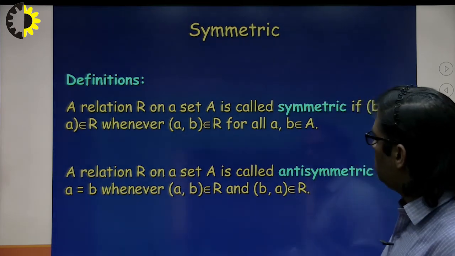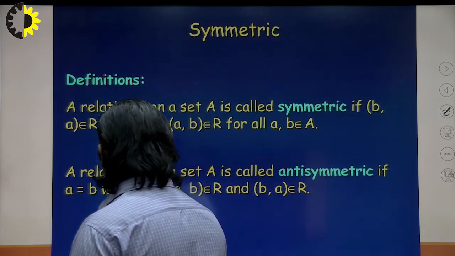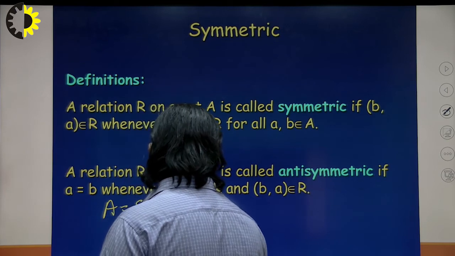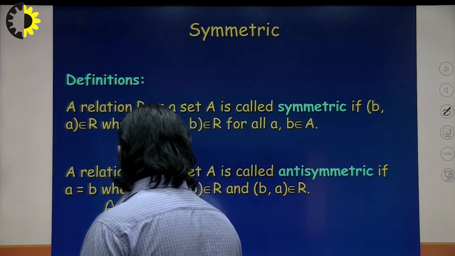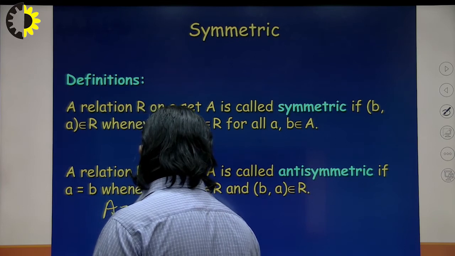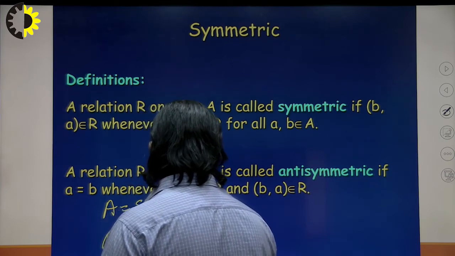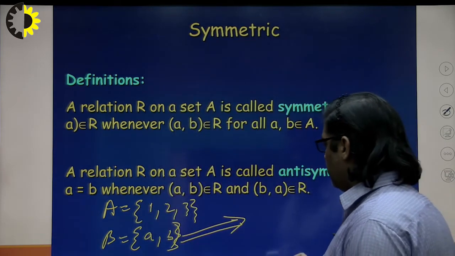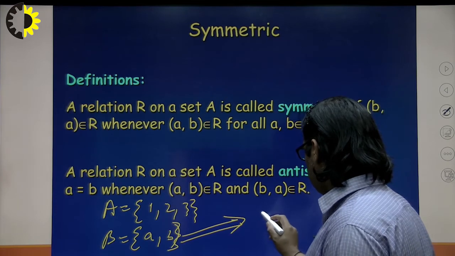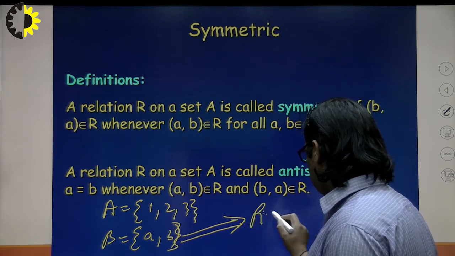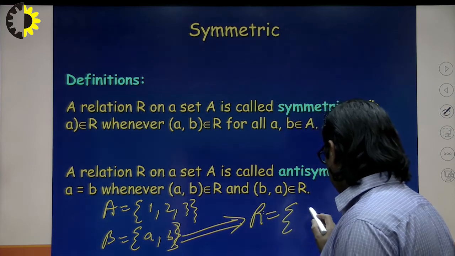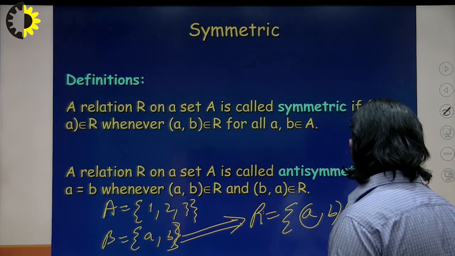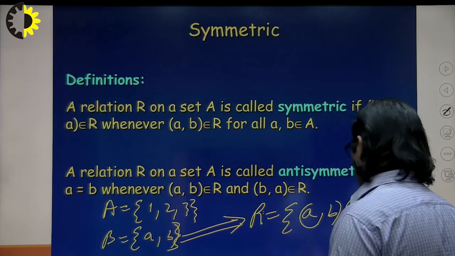For example, here I have set A. Set A has 1, 2, 3, and set B has, let's suppose, a, b, and I want to show the relation as the symmetric relationship. So symmetric relationship means a relation R on set B is said to be symmetric if we have (a, b), then (b, a) should also exist in the answer.